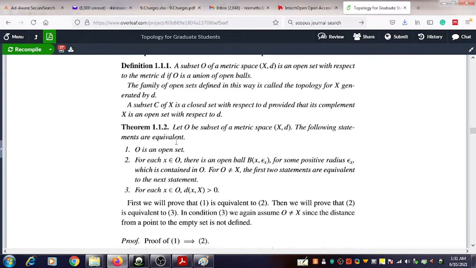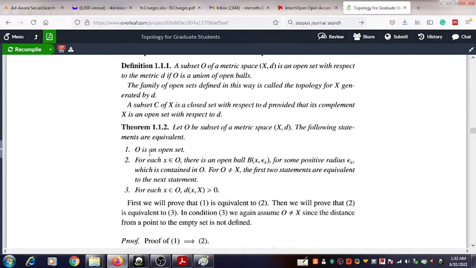Here what is given? A subset O of the metric space (X, D) is given. Given that subset O, we can prove the equivalence of the statements.